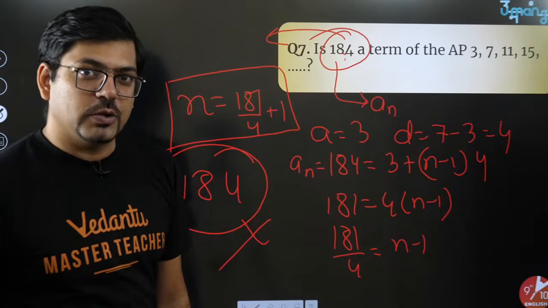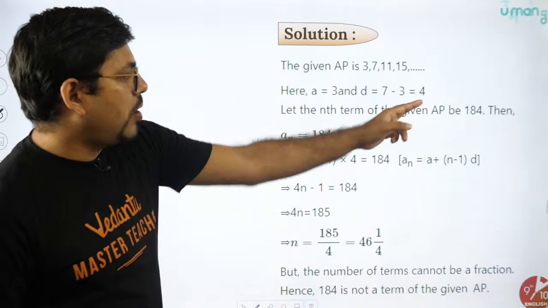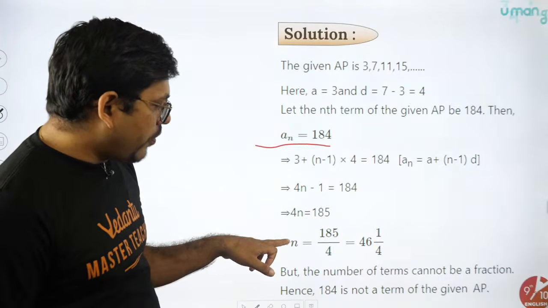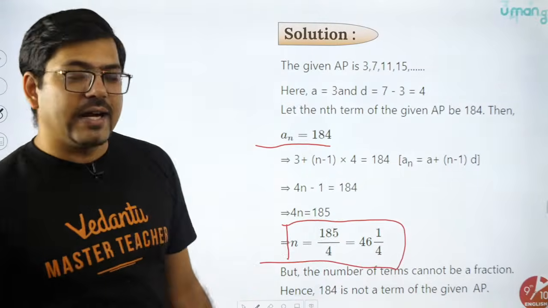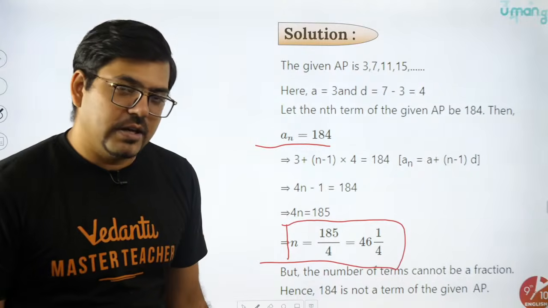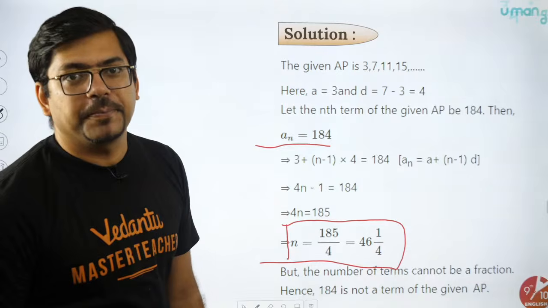You'll have to actually write it out. Okay, like this. Say for again, AP is there, first term, common difference, an 184 we assumed, solved it. We found the value of n as 185 by 4, the one which I said. So it precisely shows that it's 46.25 term. Does not make sense, isn't it? The number of terms can't be a decimal. Hence, it is not a term of an AP.